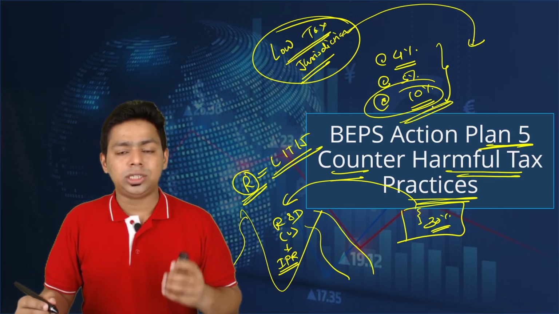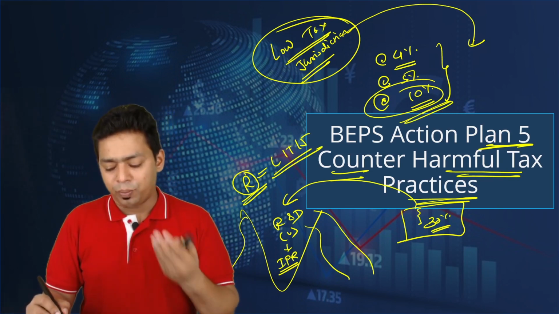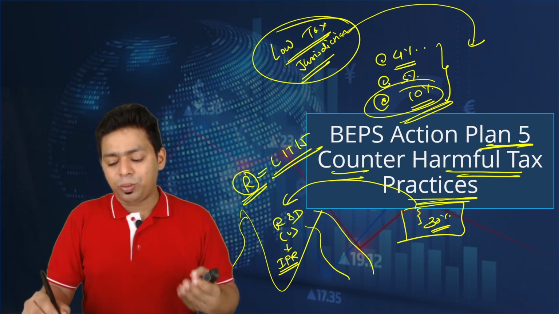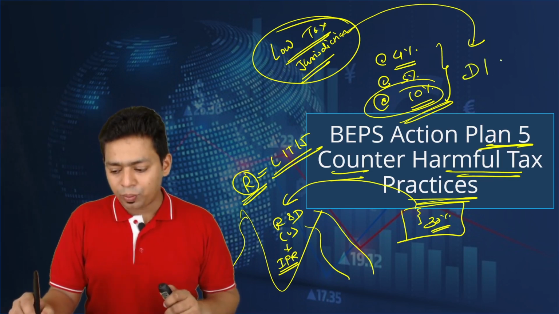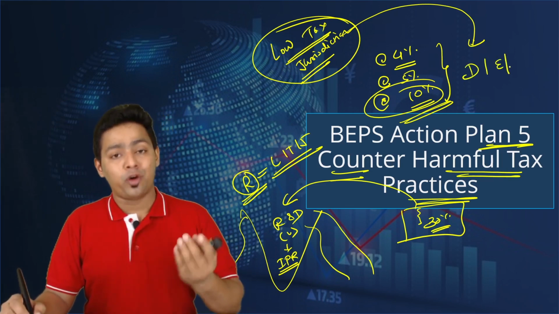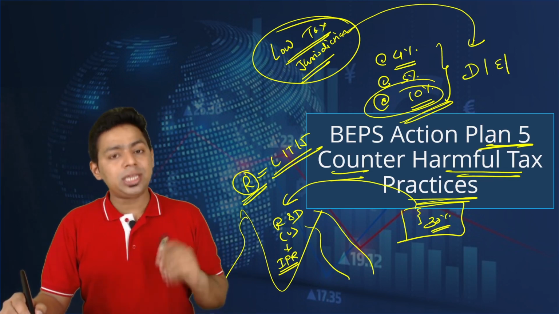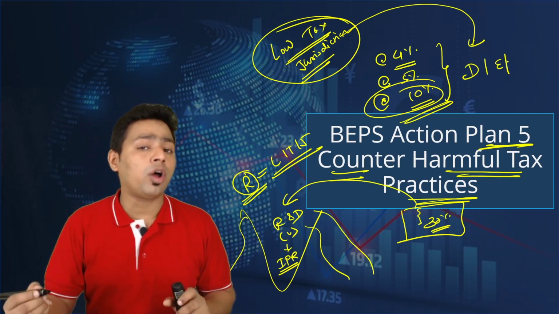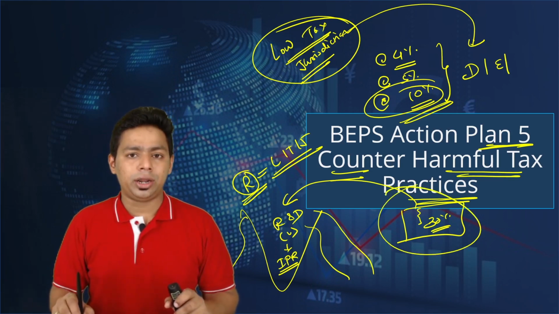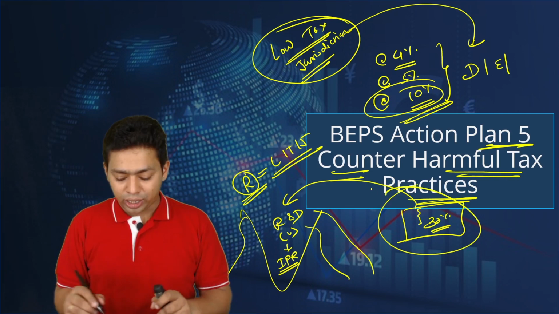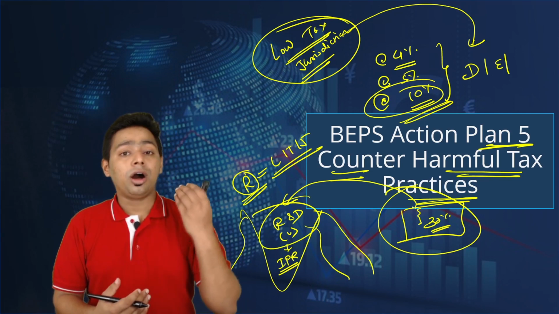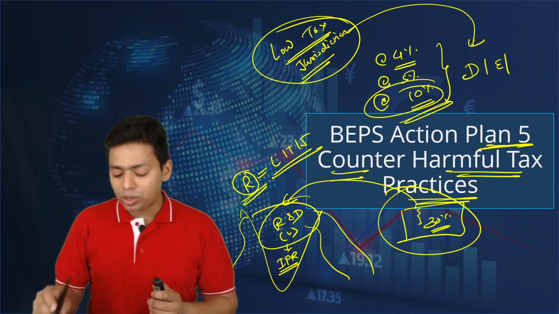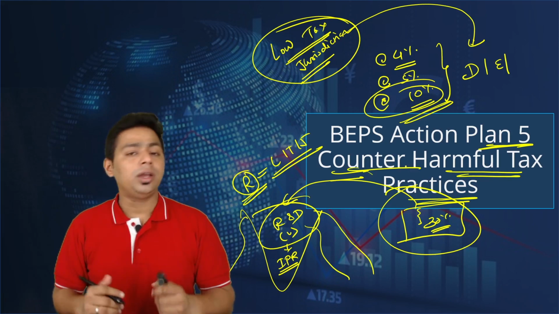This was not the original objective for bringing the concessional tax rate. The objective behind bringing concessional tax rates in India was to bring development, to bring employment, and to bring foreign entities to set up their plant and machinery in India. Indian GDP should have gone up, but they are doing everything, or the majority of activities, in the foreign country. Only registration activities were done in India. So this was again an abuse of Indian tax laws. To control this, they say this is a very harmful practice. This is not advisable, so we have to attack this particular practice.